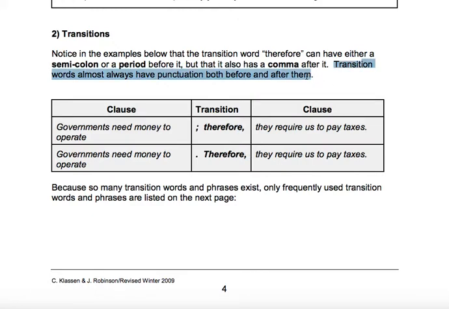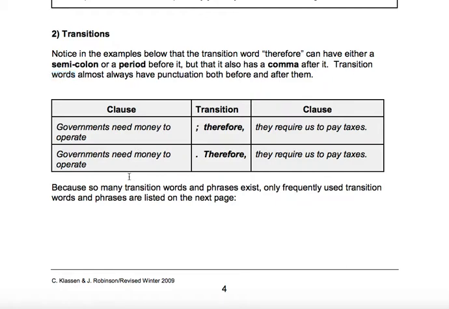Transition words almost always have punctuation both before and after them, either in the form of a semicolon or a period before, and then a comma after. The only thing I would change about this sentence is it should say transition phrases, because some transitions are going to be like "for example," which follow the same rules.